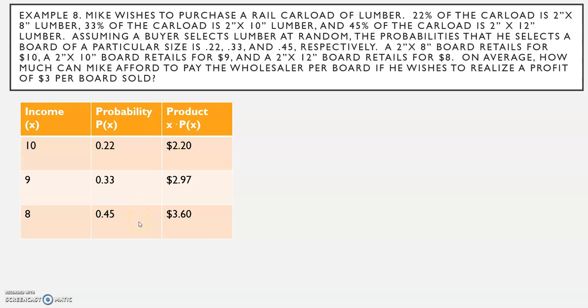And then find the products: $2.20, $2.97, $3.60. Your expected revenue is $2.20 plus $2.97 plus $3.60, which is $8.77.